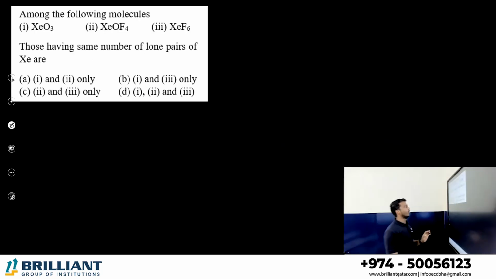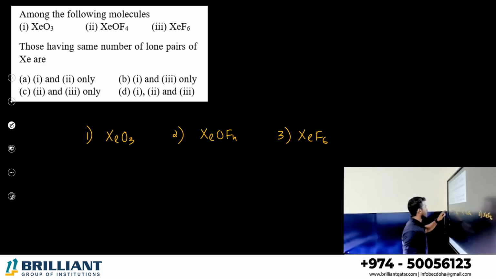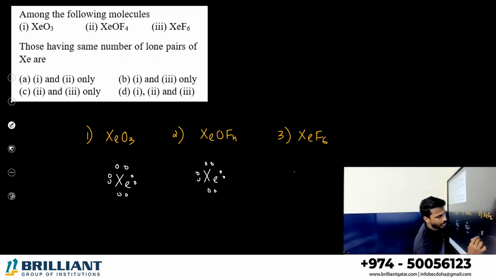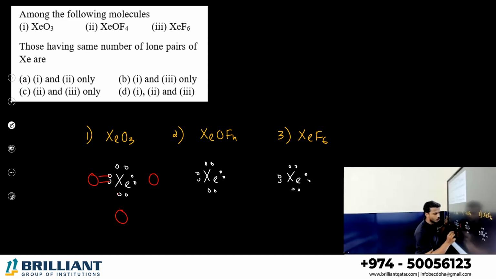Among the following molecules, those having same number of lone pair on xenon are. First compound is given XeO3, second compound is given XeOF4, and third compound is given XeF6. Yes, student. Here xenon is the central atom, xenon outermost electron, 8 are there. Here also xenon is the central atom, 8 are there. Here also let me take xenon central atom, 8 electron. Here in this, there are 3 oxygen atoms surrounded, right? 3 oxygen atoms. Each oxygen requires 2 electrons to complete the octet. So there is 1 lone pair left.